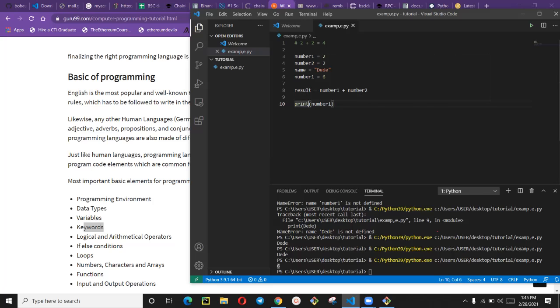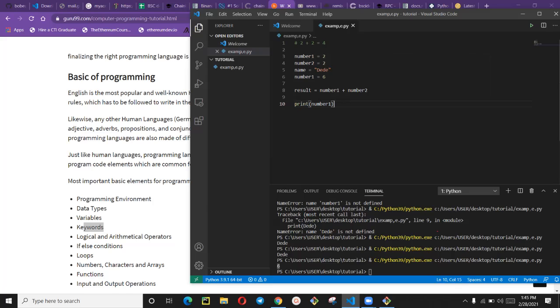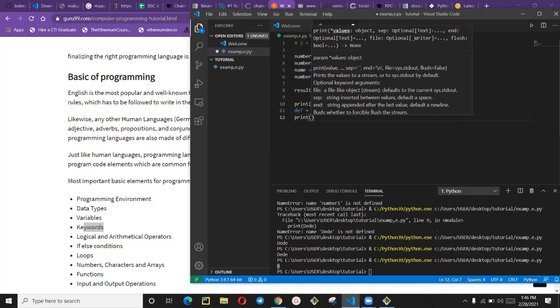Because this print is a function, I'm going to explain to you later. But let us understand that print is a keyword in Python. And not only print, there are so many keywords in Python. Just like this def now. Def means definition. It's a keyword. You cannot use def and say def is equal to 2. If you try to print this now, Python will throw you an error. Let's see it now.